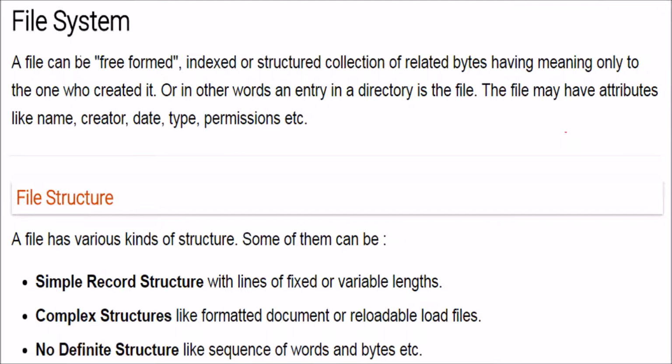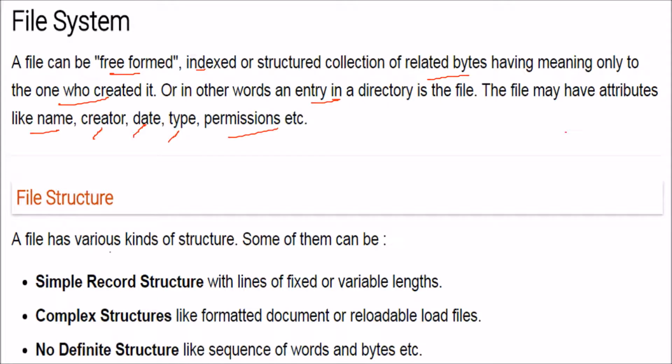File systems. So what is a file system? A file can be a free-form, indexed, or structured collection of related bytes, having meaning only to the one who created it. We can just say that an entry in the directory is the file. A file may have various attributes, like the name of the file, who is the creator, date created, type of the file, permissions, etc.